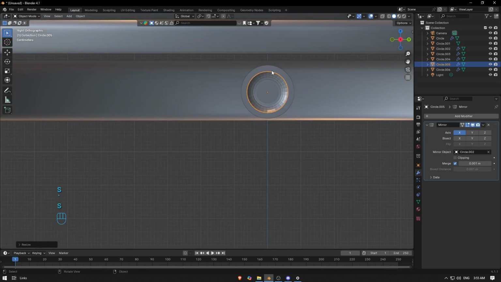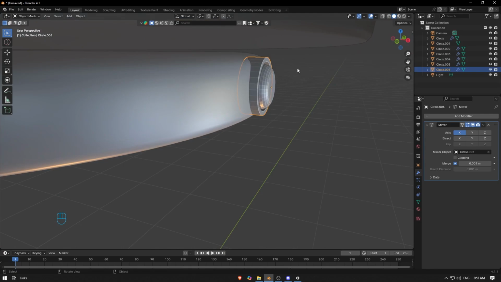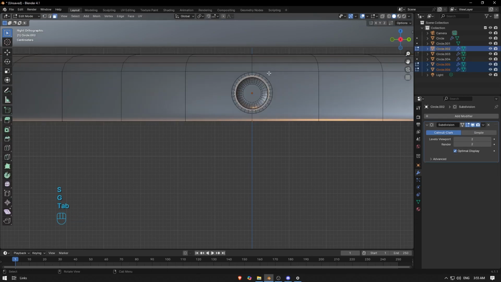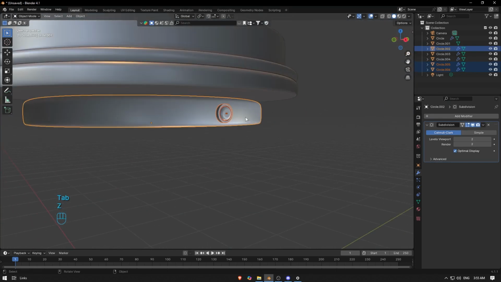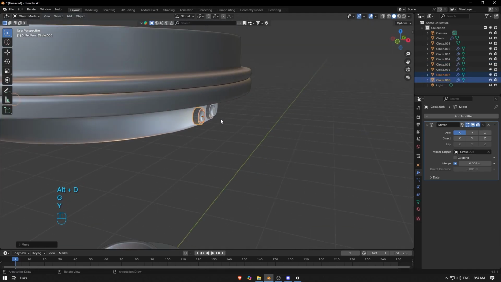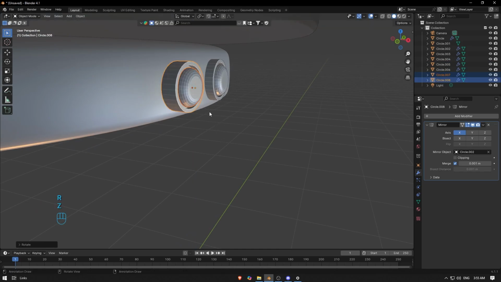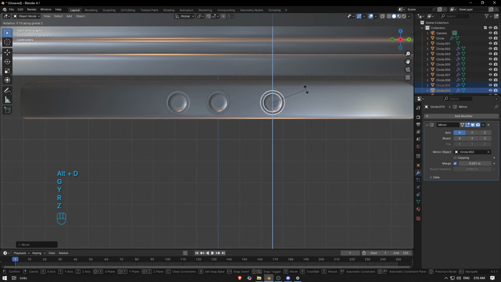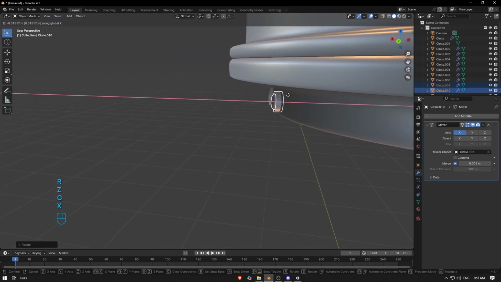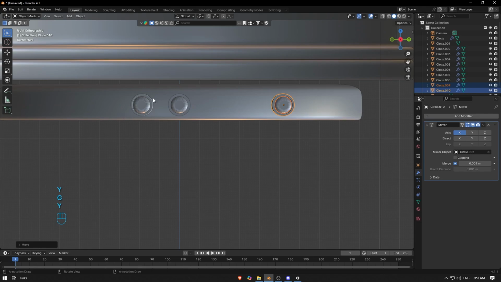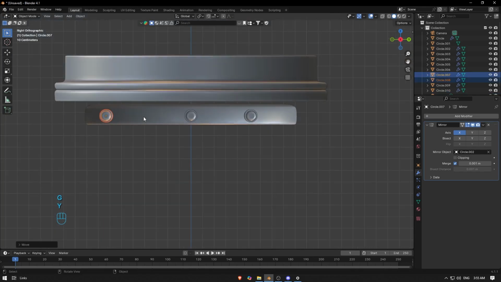Make this one smaller, and try to align it with here, between this face, this edge and down edge. This is gonna be perfect. So for now I'm gonna copy this and go Alt D and try to face project it. Something like this. Need to go with this one here, this one here.